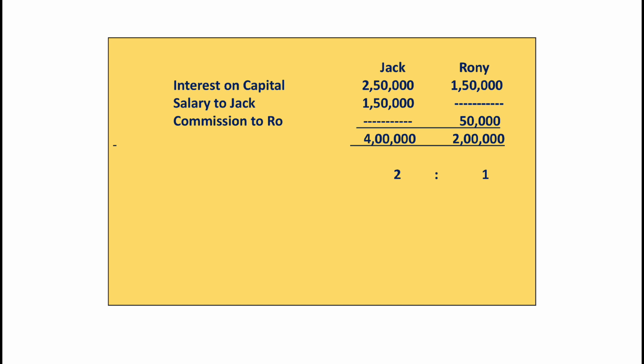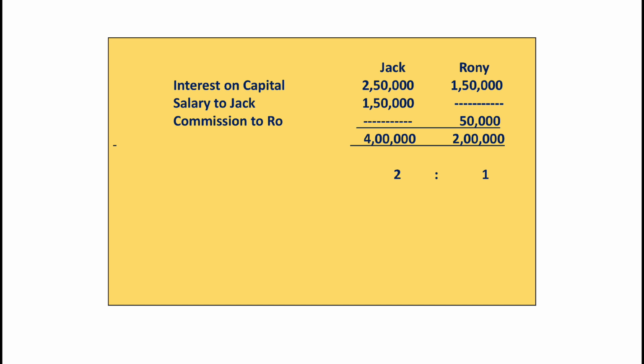Right hand side there is 2 lakh, left hand side there is 4 lakh. So divide it with the single amount that can cut it completely. So we can divide this 4 lakh and 2 lakh with 2 lakh. Okay. So 2 lakh to the 4 lakh, so 2 for Jack, and 2 lakh 1 the 2 lakh, so 1 for Ronnie. Now we have ratio 2:1 in which we can provide appropriation to partners from the available